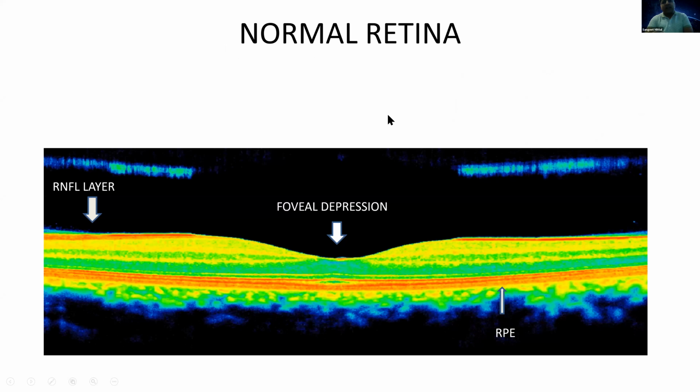Now coming next, this is a normal retina, and this is the foveal depression. You can see from here, as I told you, the innermost red layer is the retinal nerve fiber layer, and the outermost red layer is the retinal pigment epithelium. Within these two layers lie all the other layers of the retina. Again, you can see there are alternating yellow and green bands. As I explained, all layers of the retina can be seen very well in modern-day OCTs.